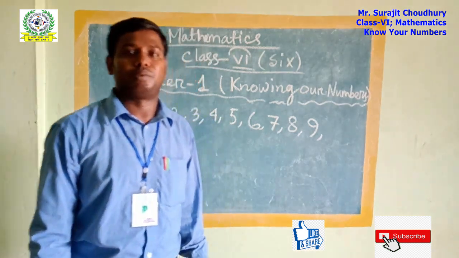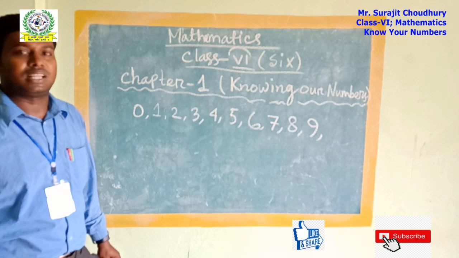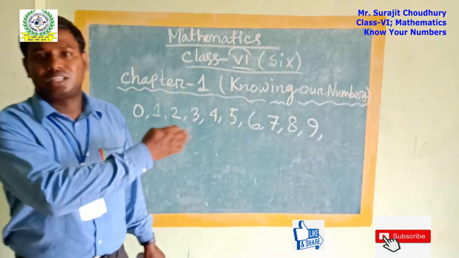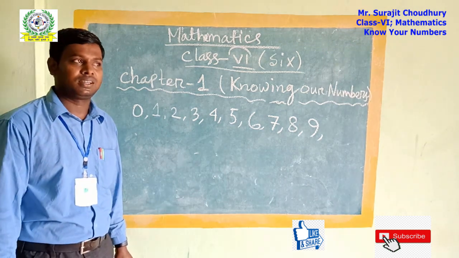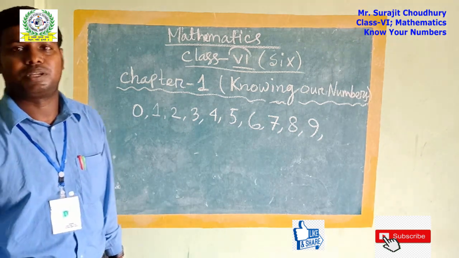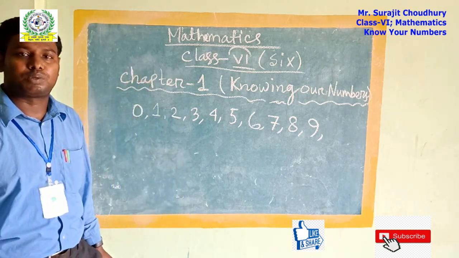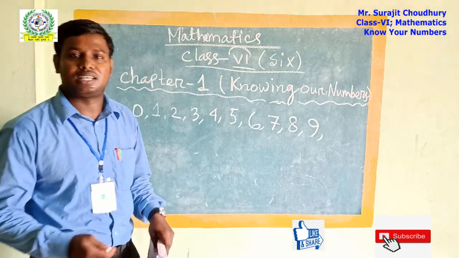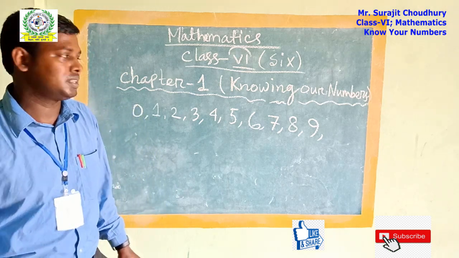As you already know from the beginning of your nursery, from your past classes, you have already done this. You have already seen the naming of these numbers also. I think in the preliminary class, nursery 1, you learned number names up to 50, then 100, and then in each and every class you learned more number names.